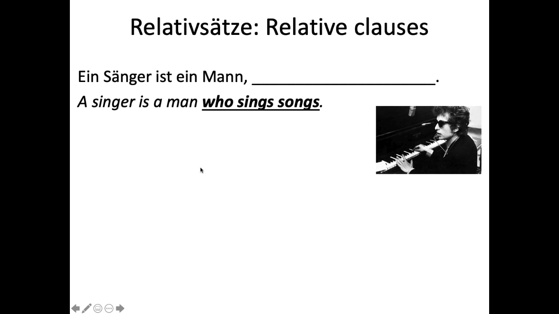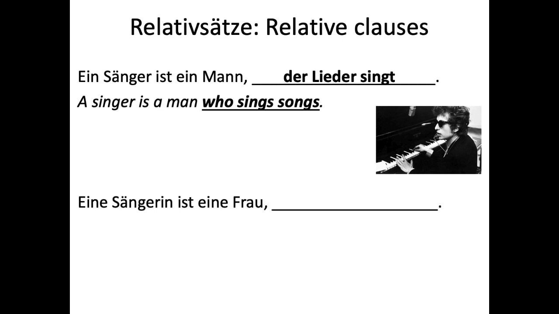So now we have relative clauses, and of course it's important to review relative clauses when we review word order, because they also are verb kickers. Verb gets kicked to the end of a relative clause. So we have, ein Sänger ist ein Mann, der Lieder singt. Word for word it says, a singer is a man who songs sings. The verb's at the end. In English, of course, you want to move that forward because English doesn't do verb kicking with the dependent clauses, apparently.